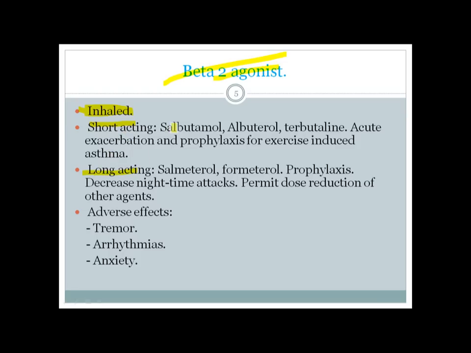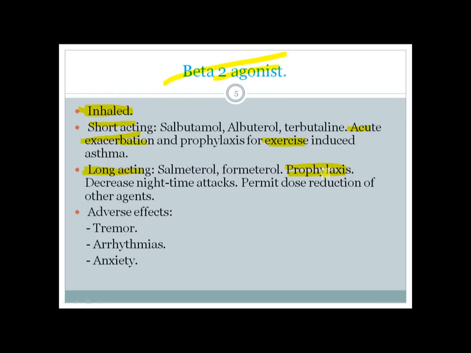Short acting are salbutamol, albuterol, or terbutaline, and the main use of them is acute exacerbation, most important, and also you can use them for prophylaxis for exercise induced asthma. And long acting are salmeterol and formoterol, and they are mainly used for prophylaxis, very important.